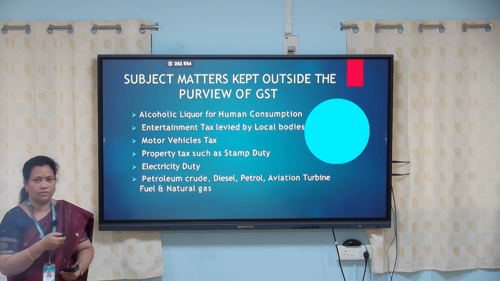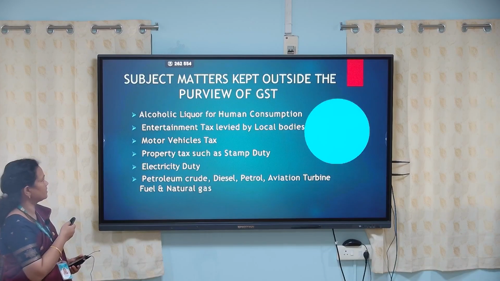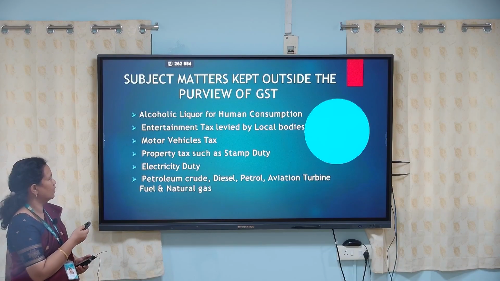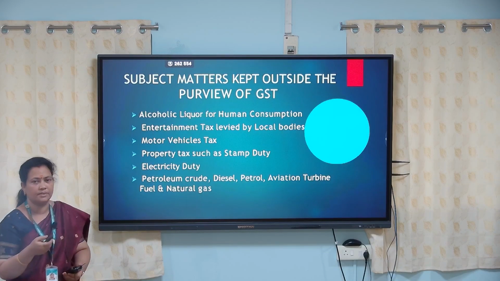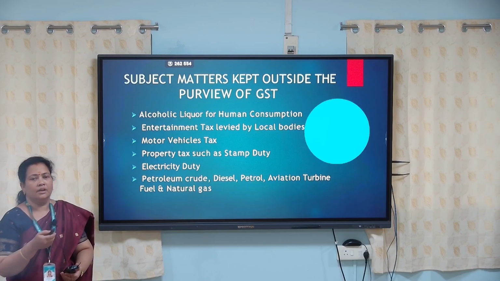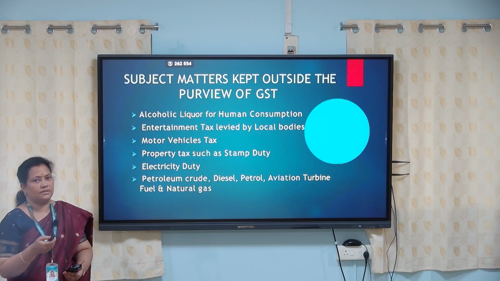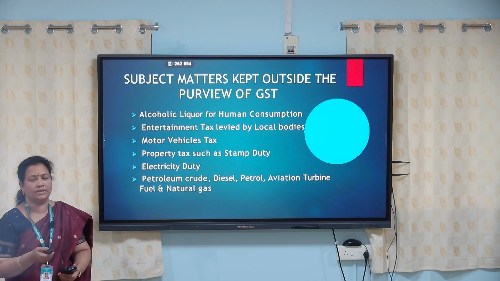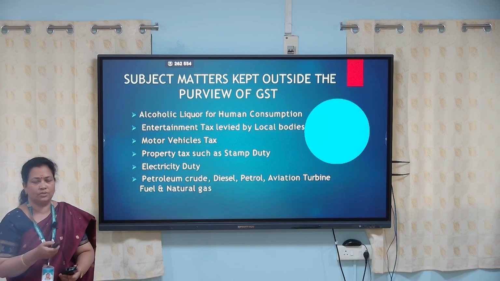And next we are going to discuss about the subject matters that are kept outside the purview of GST. Property tax such as stamp duty, motor vehicles tax, alcoholic liquor for human consumption, and petroleum products like crude oil, diesel. So all those things are kept out of the purview of GST.